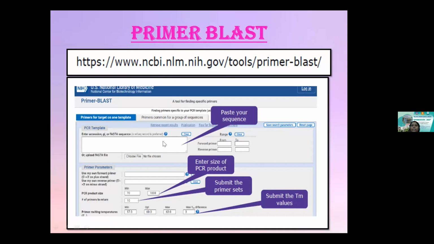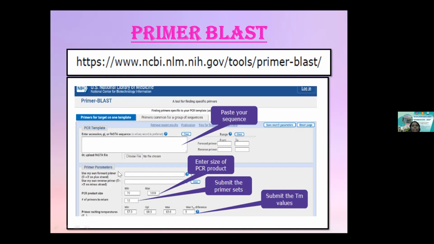You can give the numbers if you want the forward primer from which region to which region. Suppose when you talk about a eukaryotic gene, you will have interference of so many introns. If I need to amplify a particular exon region, I can sort out my exon region and give only that region here. I can give all this information in the region provided, from where my forward primer should amplify and where my reverse primer should amplify from.